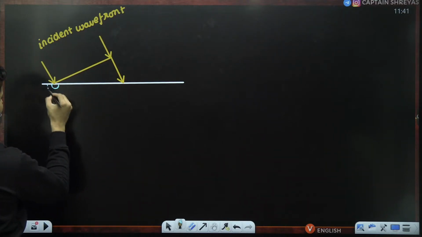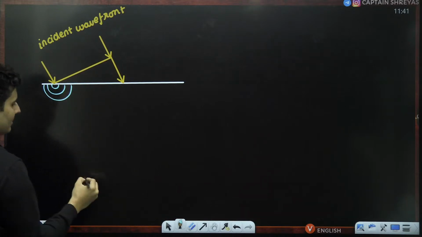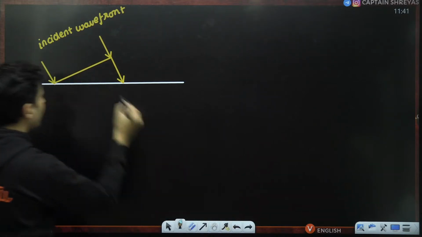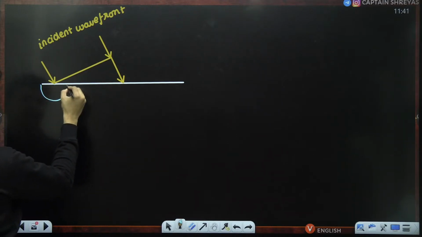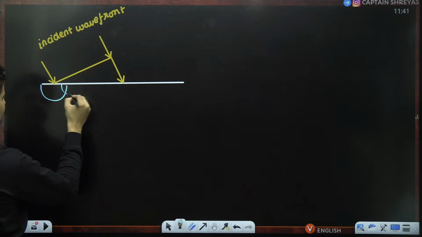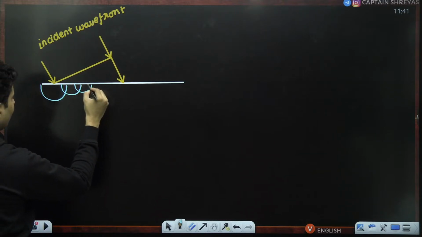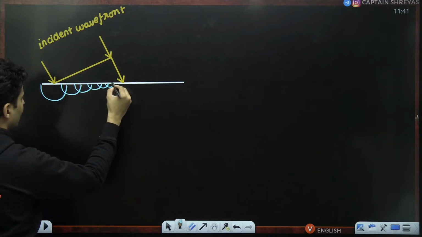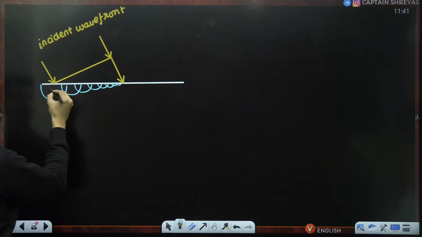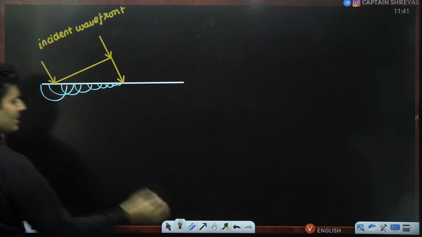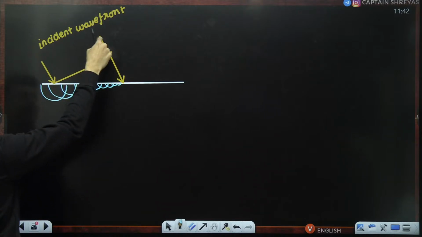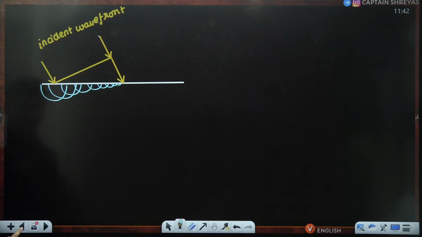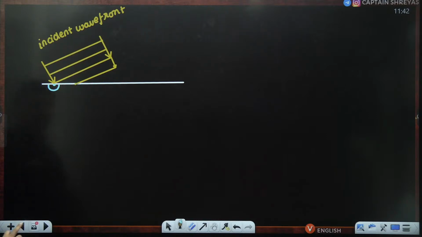It starts generating secondary waves like this. That secondary wave, by the time this point reaches here, has really grown in size. When it reaches here, it would have made secondary wave after secondary wave like this. This is how the secondary waves would have been generated over a long period of time by the time this point reaches here. Is this absolutely clear how this happened?